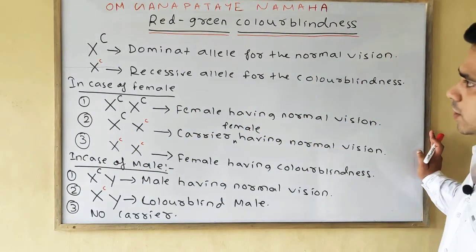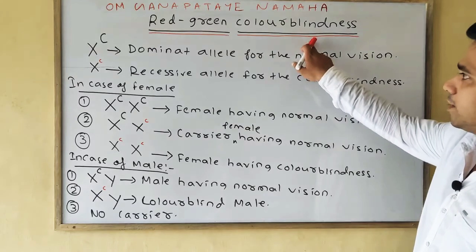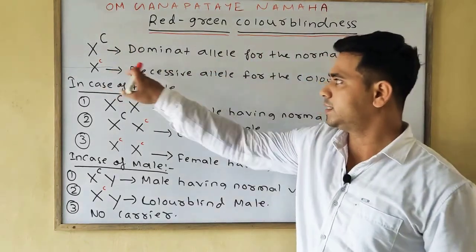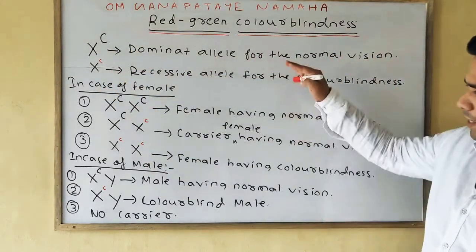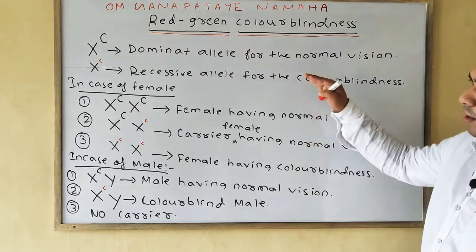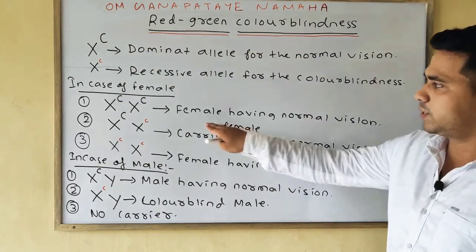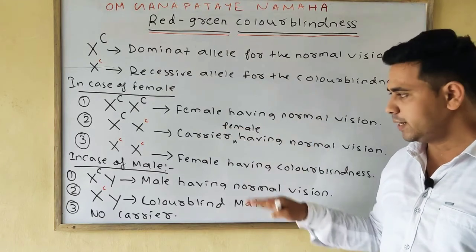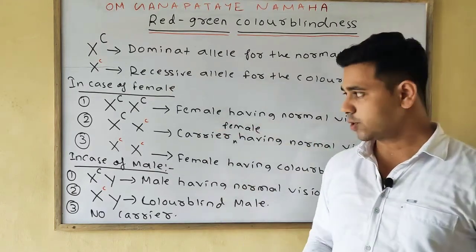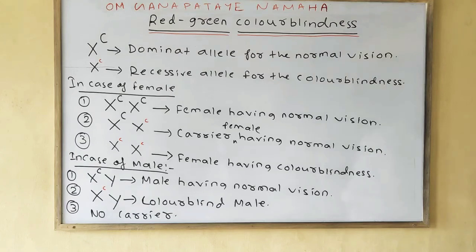So till now we have discussed what is red green color blindness. Dominant allele means capital C, recessive means small c. Okay, and so far we have discussed so many cases of how we will detect which one is normal and which one is color blind in the case of female and male both. Okay, please note down.